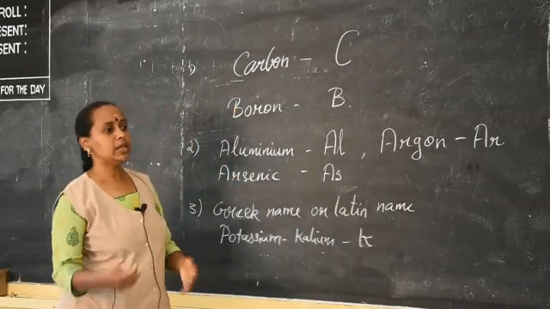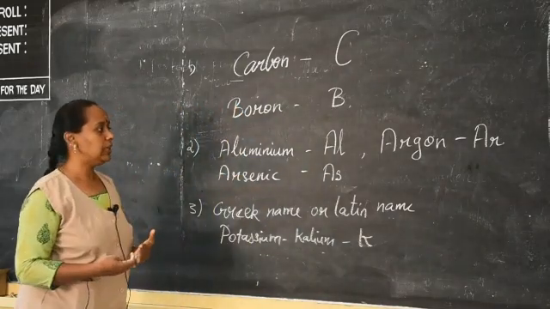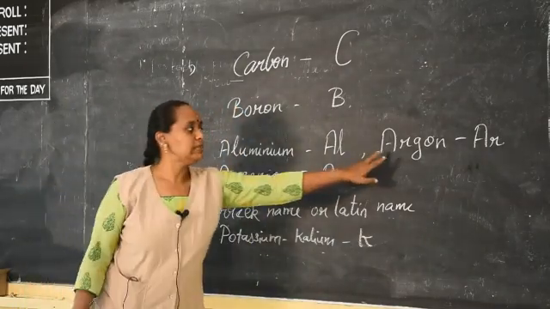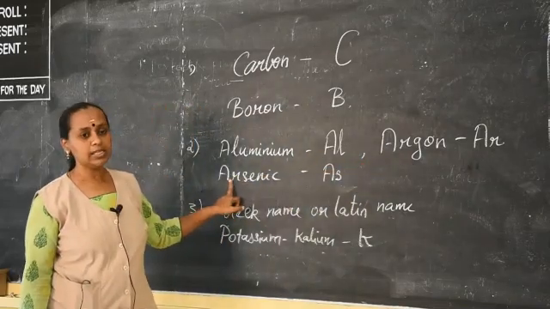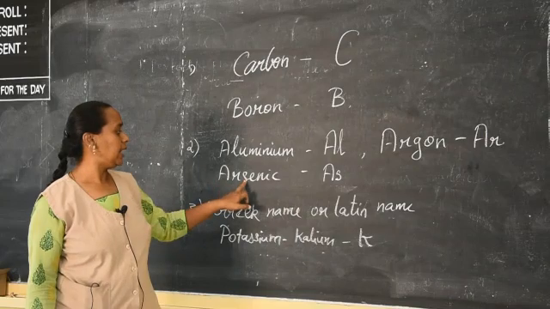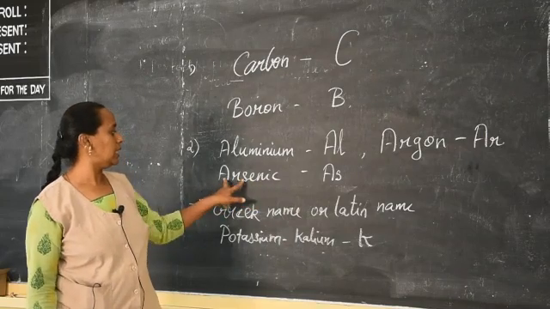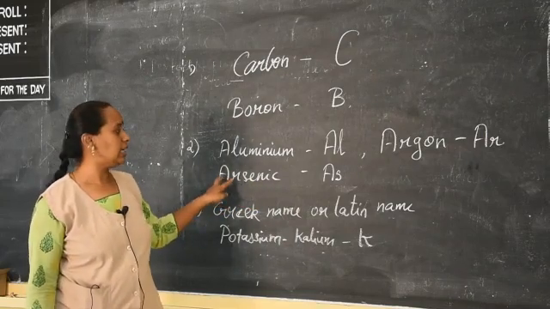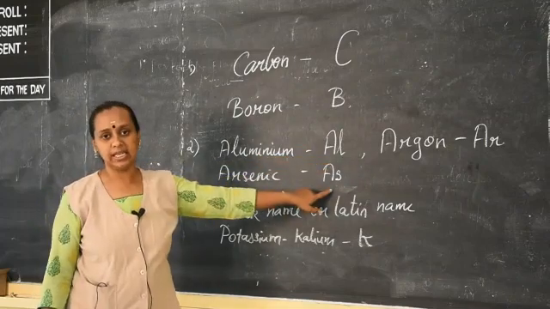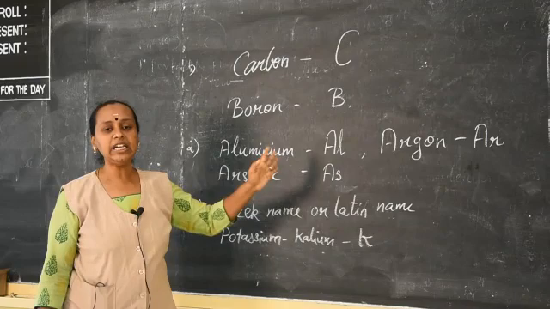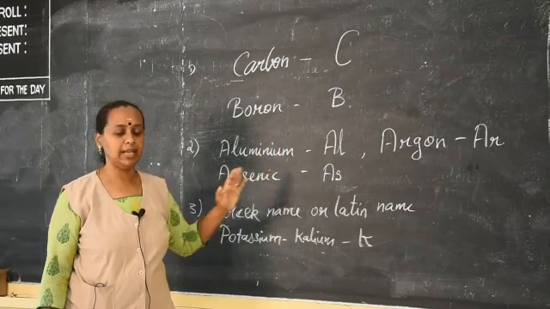There is another difficulty if elements have the same second letters. I have written here argon and arsenic. So you can see here, A-R-S-E-N-I-C. So I can take these two. If I write A-R, it denotes only argon. When I write A-S, it is arsenic. So you can easily identify the elements based on these letters.